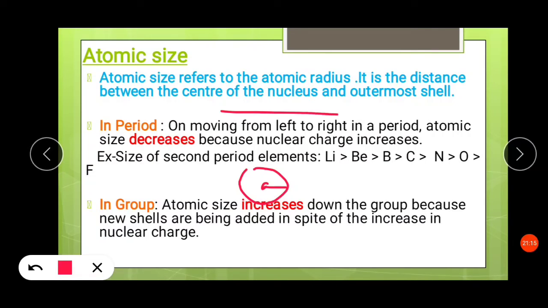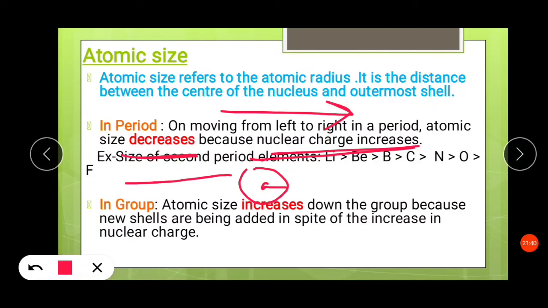In a period, on moving from left to right, atomic size decreases. Why? Because nuclear charge increases, but the electrons are added into the same shell. So as a result, the outermost shell is being contracted, it is being pulled inward. That's why the size decreases.